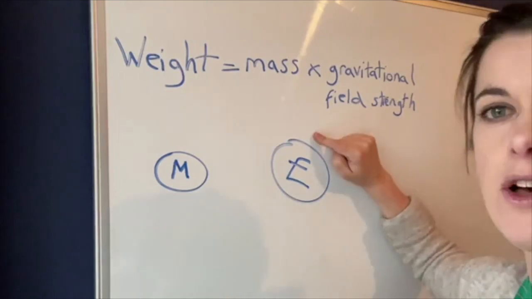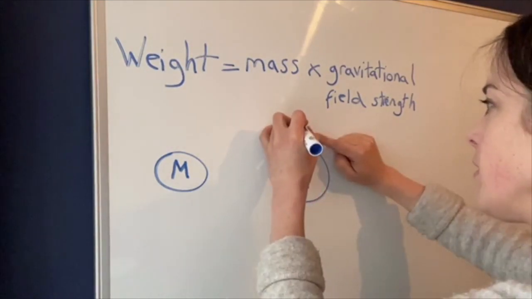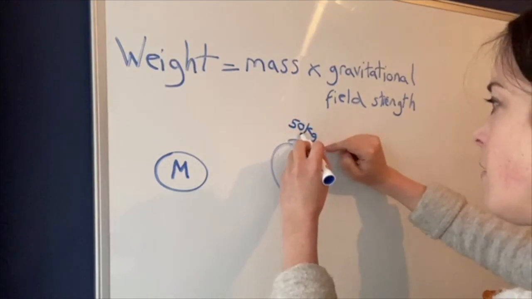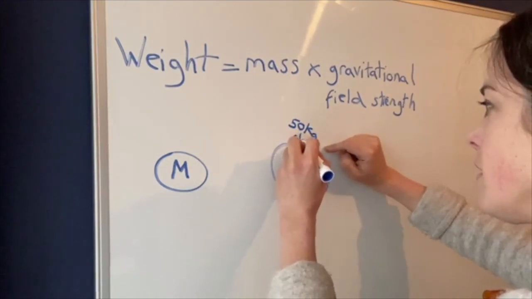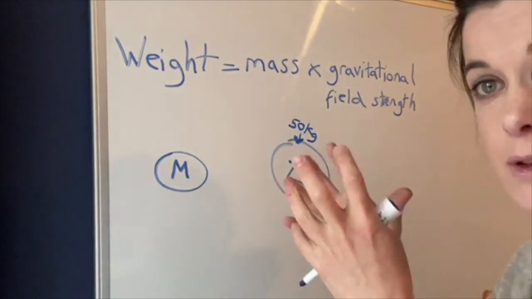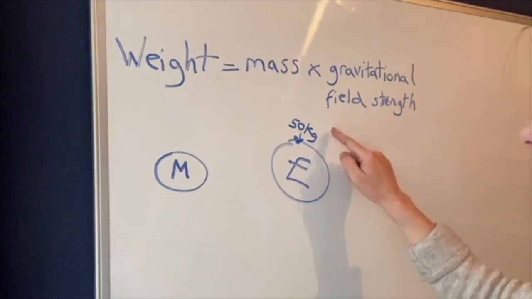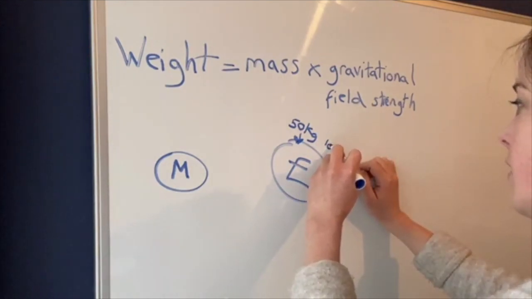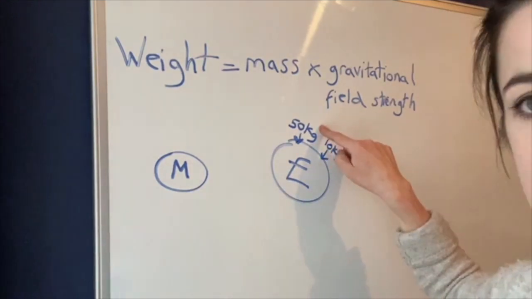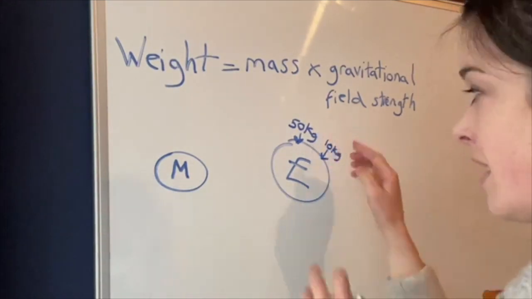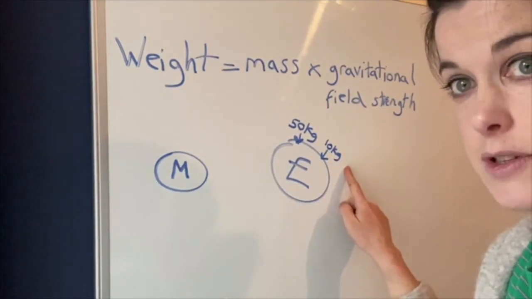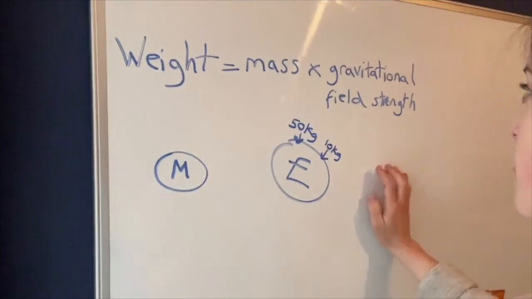So on the Earth, we might know that a 50 kilogram mass, something with a mass of 50 kilograms, weighs more on Earth than something that's 10 kilograms. Is that okay? Something that has 50 kilogram mass is being pulled down to the Earth more than something that's 10 kilograms. Are you okay with that?